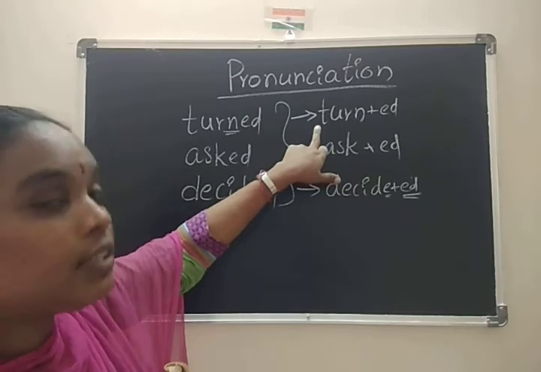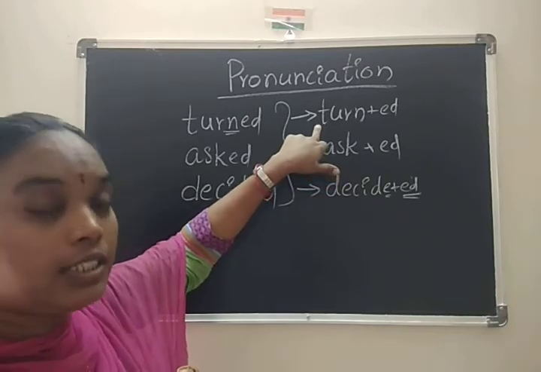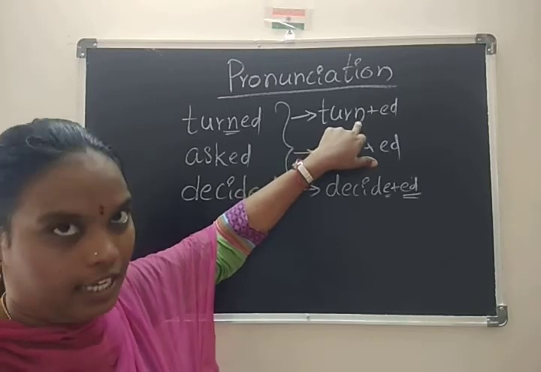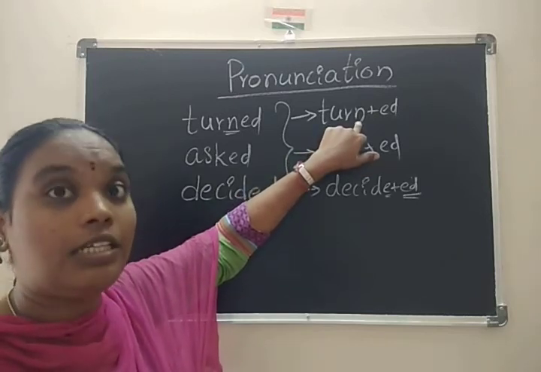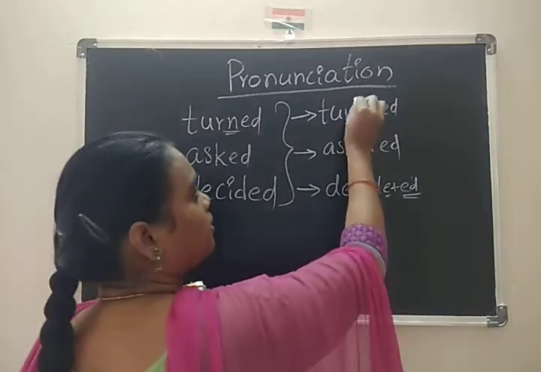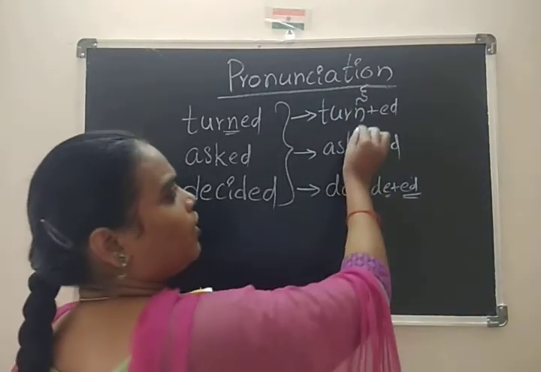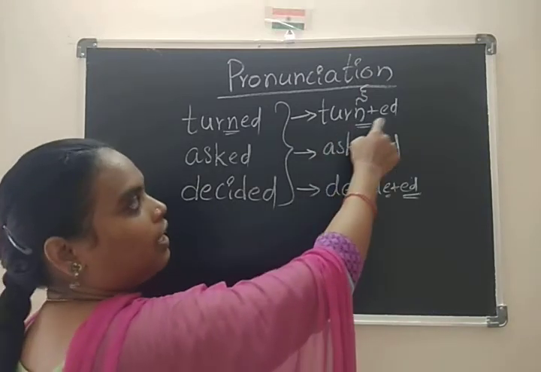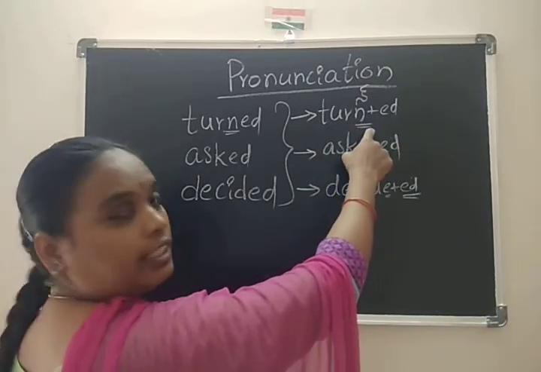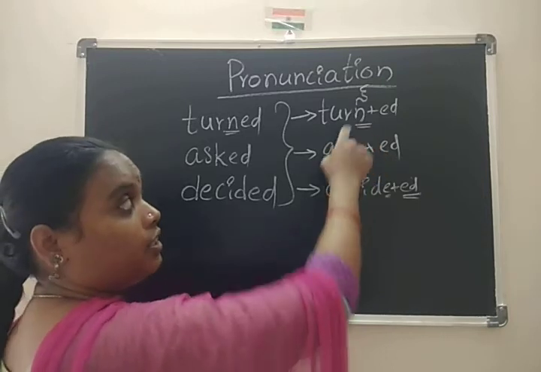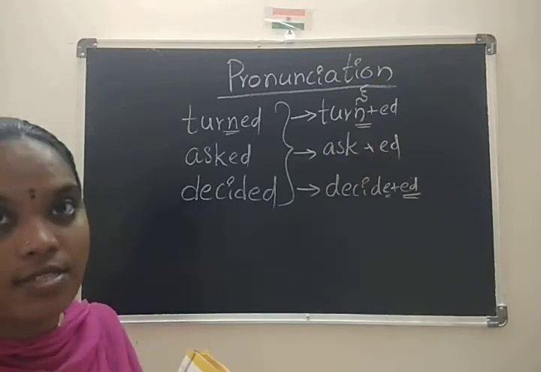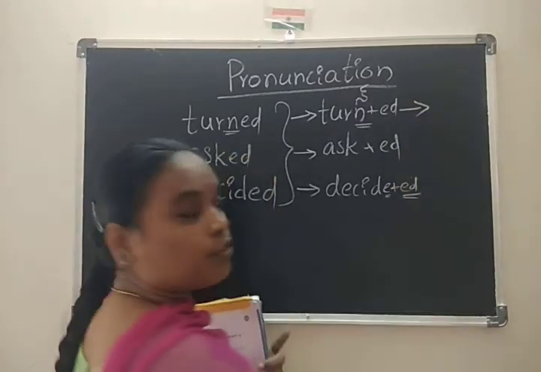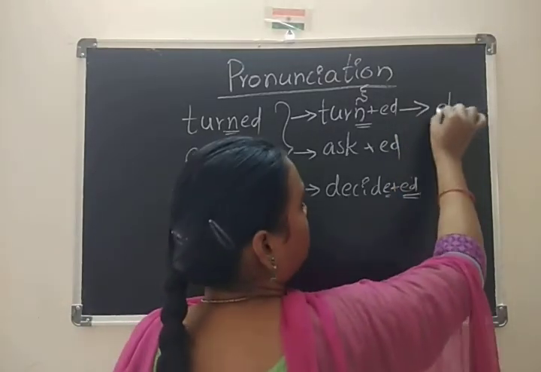So here, turned. First one, turned. It's the letter N, but what is the sound here? N. Whenever the word ends with n and ed is added to that word, that is a voiced sound, so we have to add d.